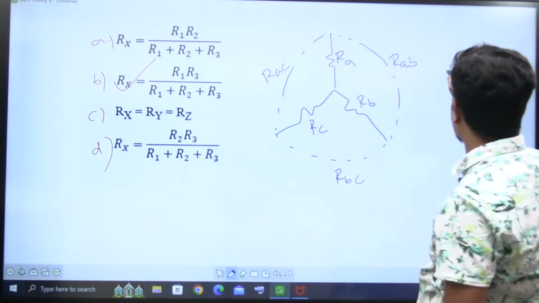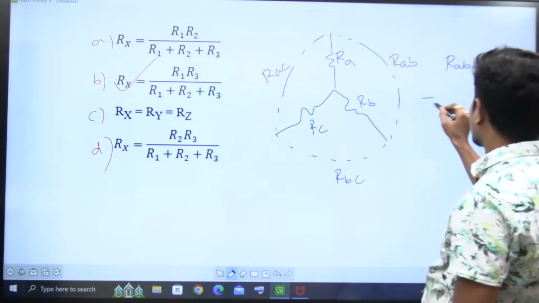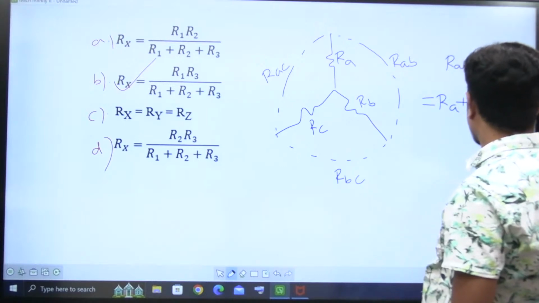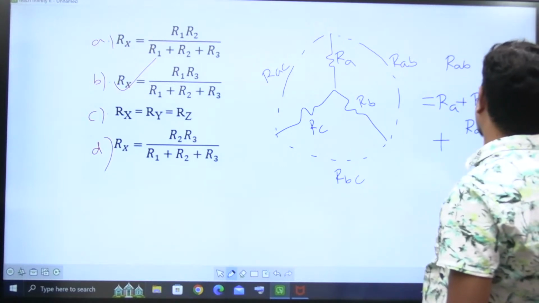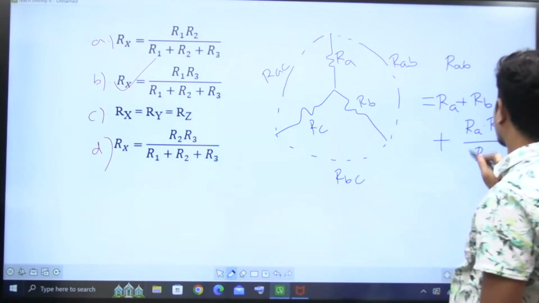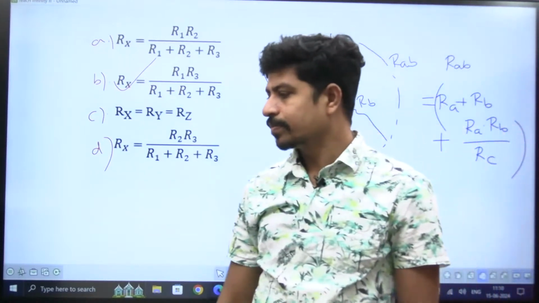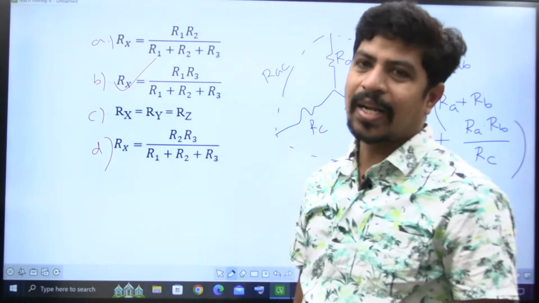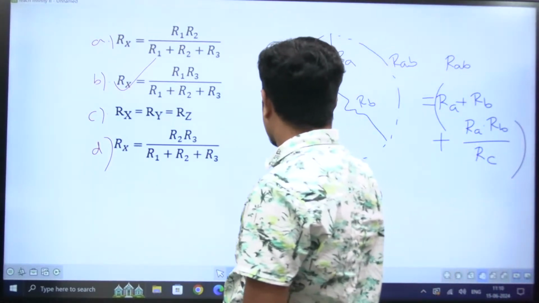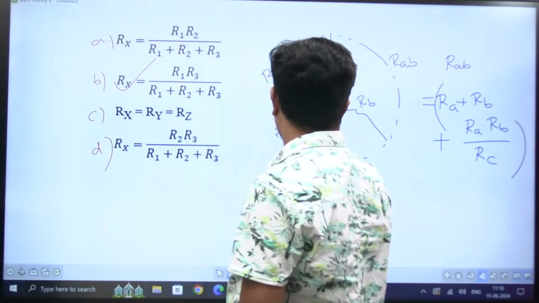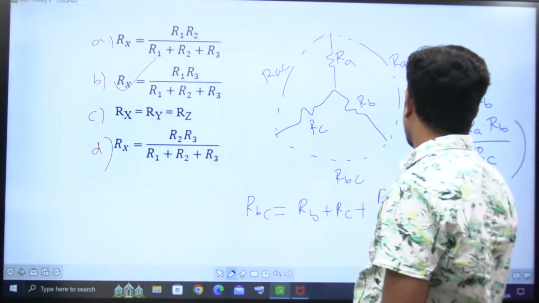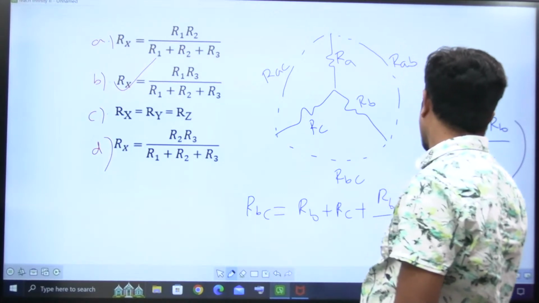So what is RAB? RAB is equal to the sum of the connected elements RA plus RB plus the product of the connected elements RA RB by the opposite, which is RC. Sum of the connected plus product of the connected by opposite. Now, sir, I want RBC. RBC is equal to RB plus RC plus RB into RC by RA, right?